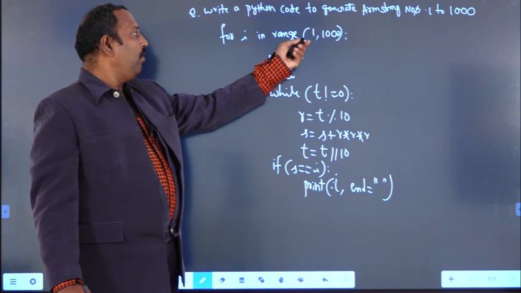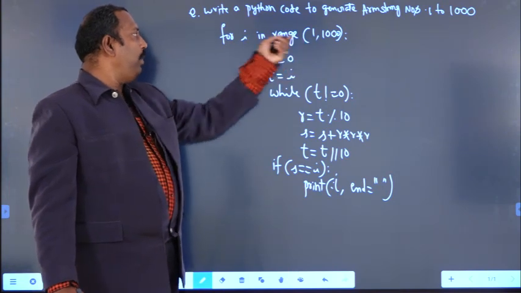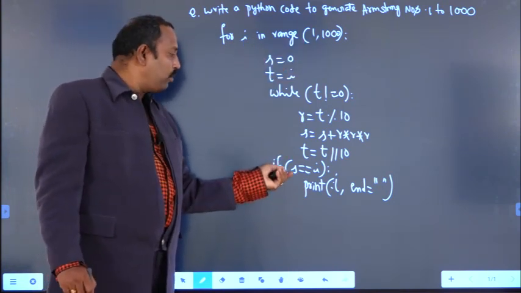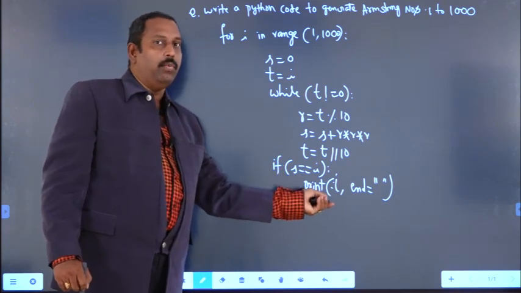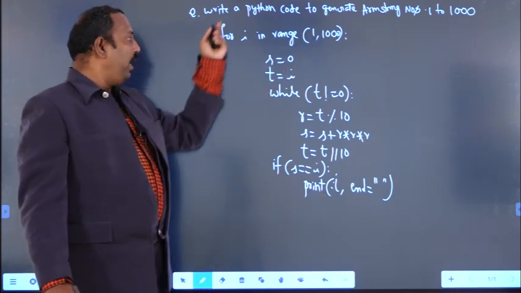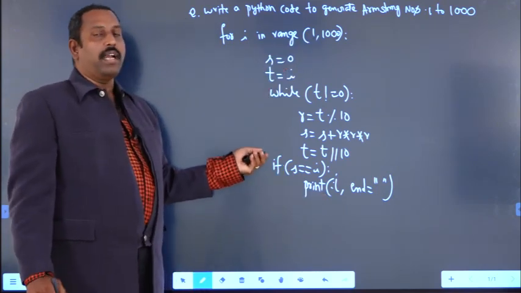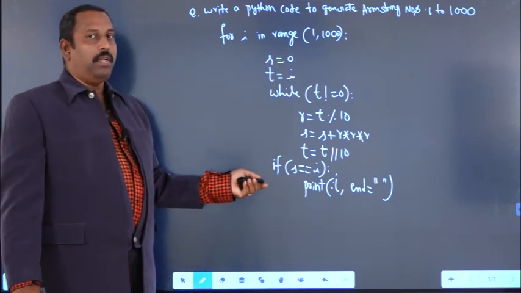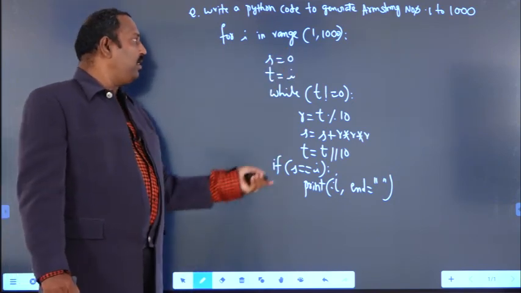So first the value 1 will be assigned to i, and we have to check whether i is an Armstrong number or not. If it is an Armstrong number, then I have to print the value 1. Next i will become 2. Again this logic will check whether the second number is Armstrong or not. Next i will become 3, and it will verify whether 3 is an Armstrong number or not. Like this it will check all the